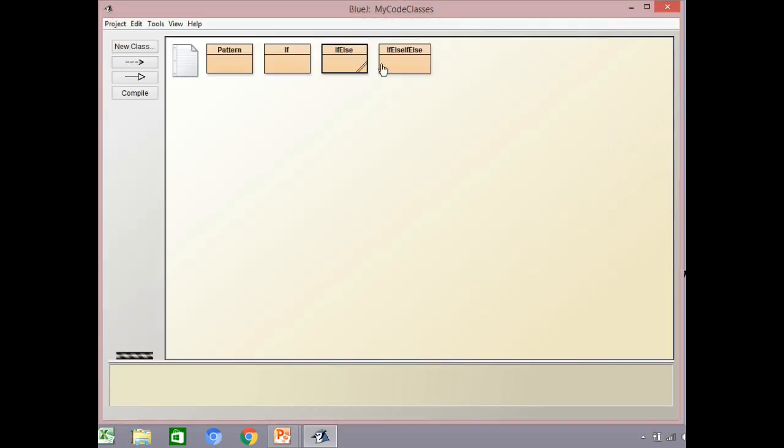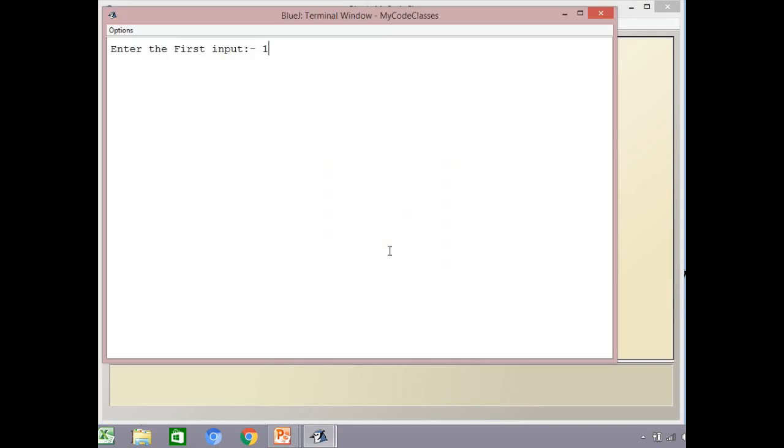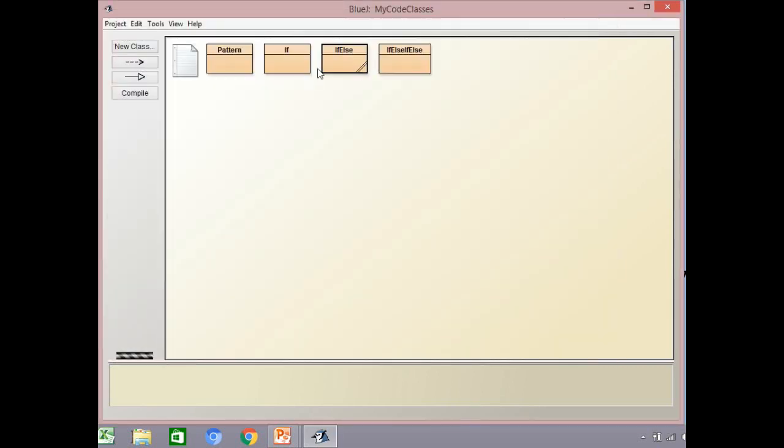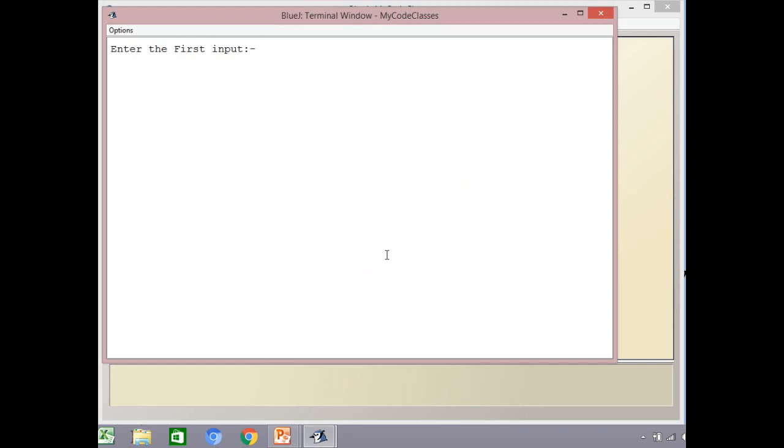Next I am going to run it once more, keeping the larger number first and then the smaller number, so it is going to print both ways. Now what will happen if both are equal? Then it is showing me the number is 5.